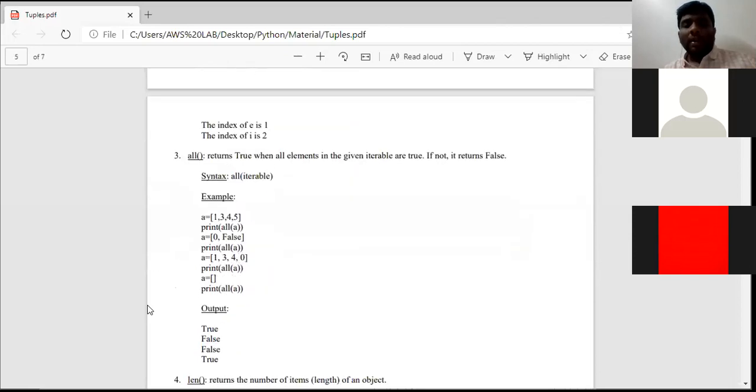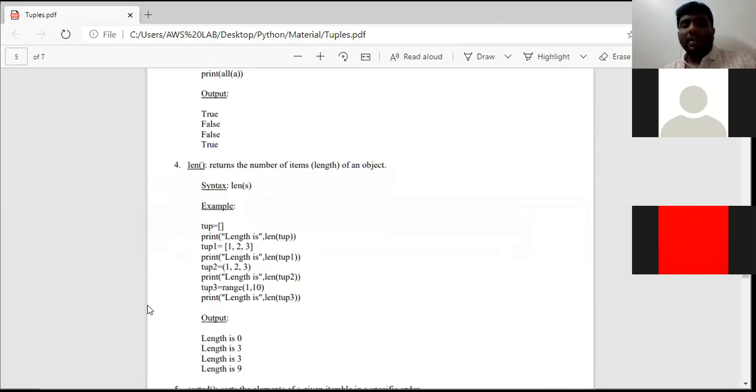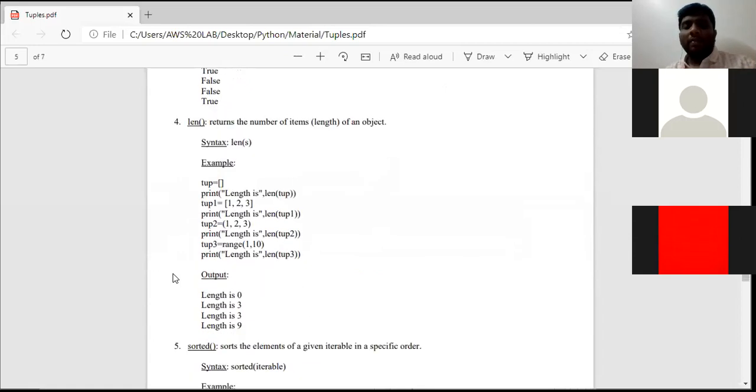See, these predefined functions we already discussed yesterday. Length function, length in the sense it starts from 1. Index starts from 0, whereas length starts with 1.